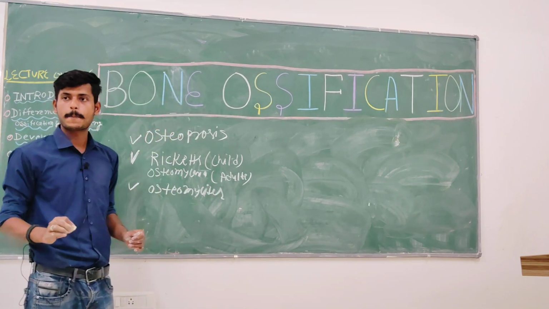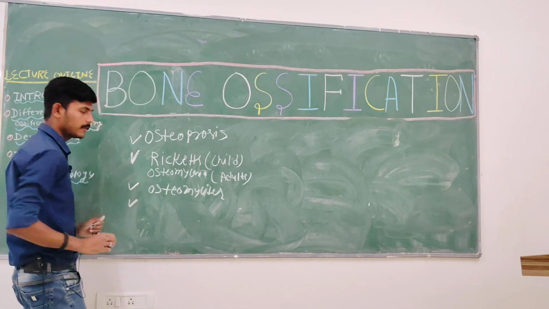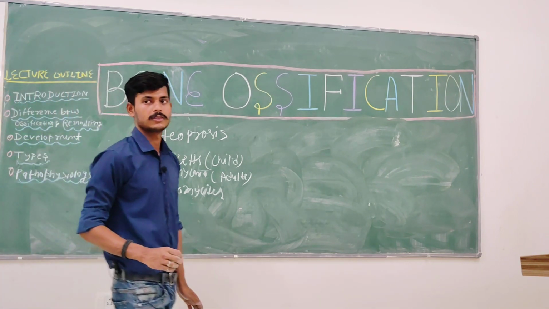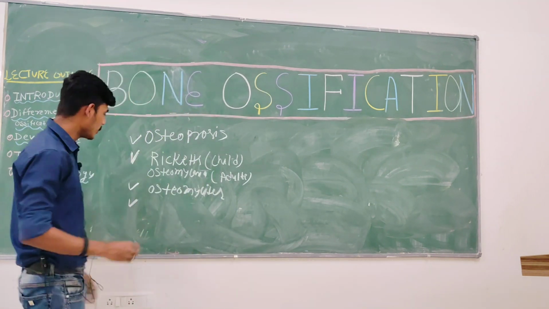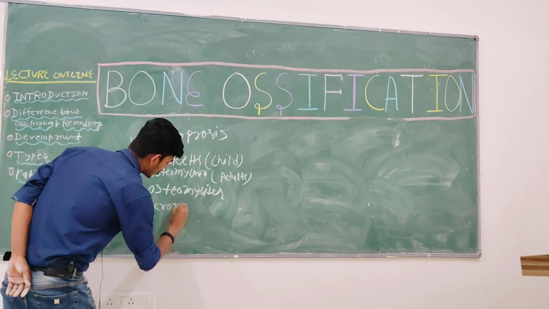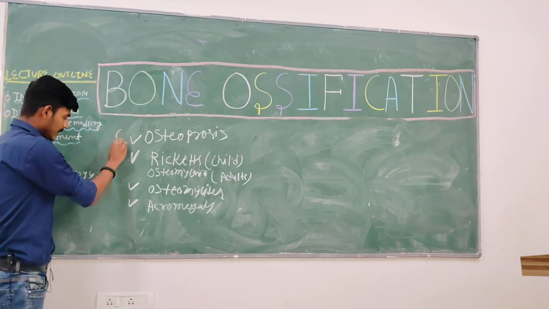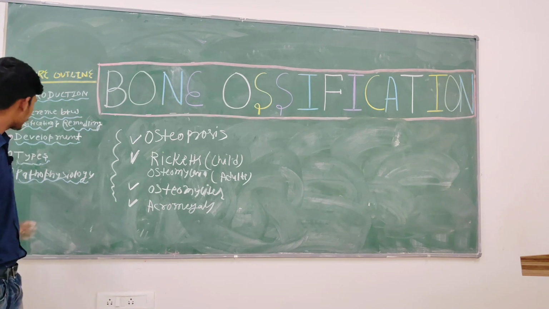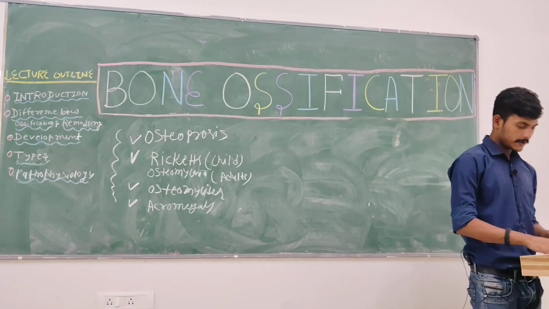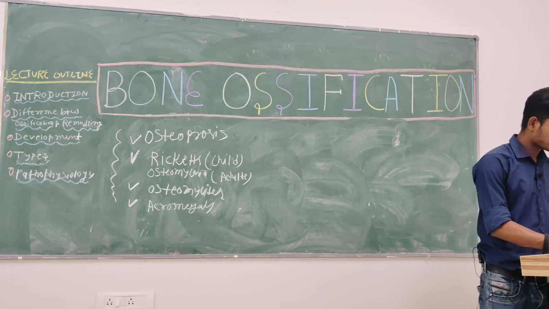And there is one hormonal disease, excessive secretion of growth hormone: acromegaly. So these are some of the pathophysiological conditions of the bone, which you have to keep in your mind.